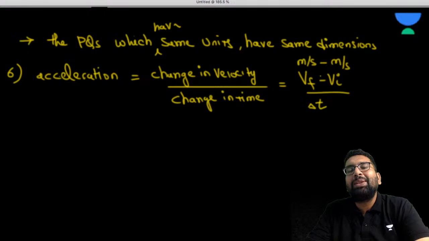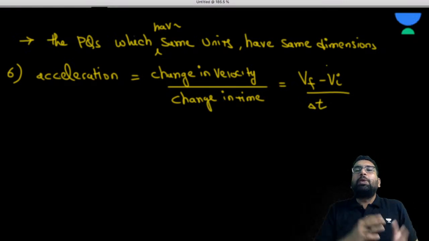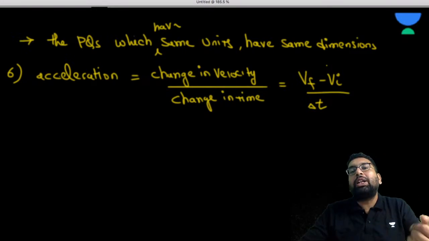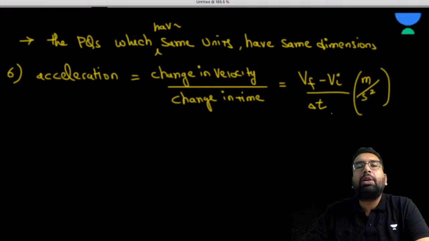Many students say that the unit of velocity, meter per second, minus the unit of velocity, meter per second, will become zero. You don't do it like this. Units are never cancelled out. Meter per second minus meter per second would not become 0, and meter per second plus meter per second would not become meter square per second square. Don't make that silly mistake. So the unit of change in velocity is also meter per second. The unit of time is second. So the unit of acceleration is meter per second square.